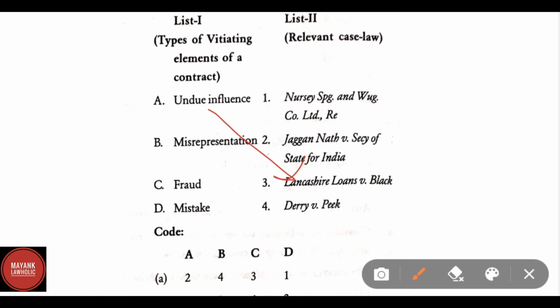Lancashire Loans versus Black. Misrepresentation, Nursery SPG versus Vug Company Limited, Ray. Fraud, correct answer is Derry versus Peak. And for mistake, correct answer is Jagannath versus Secretary of State for.